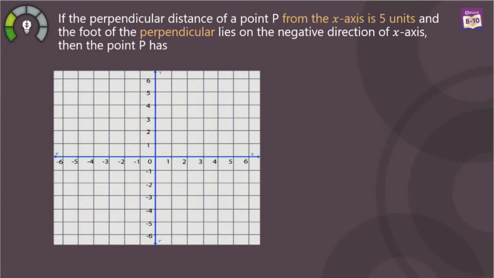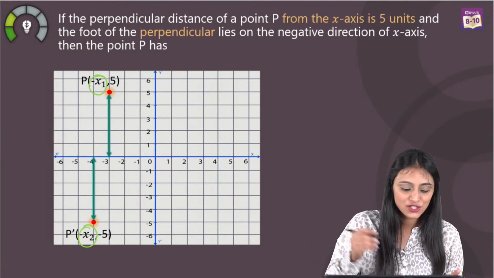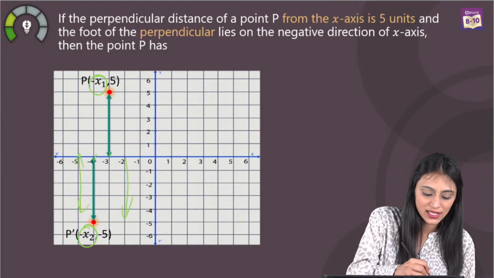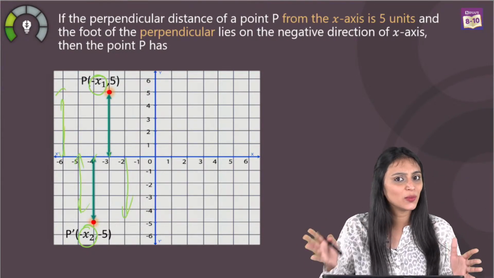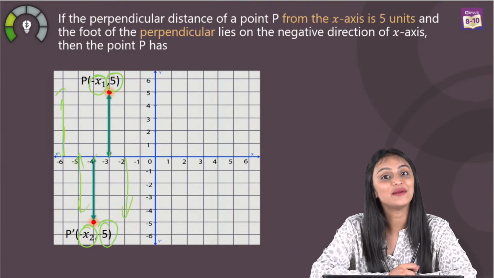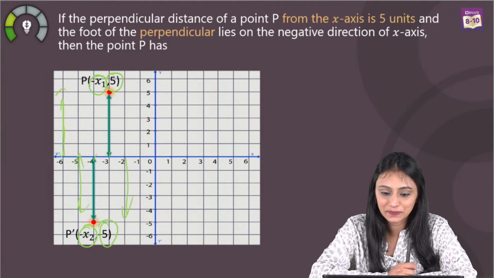Also, it is at a distance of 5 units from this. So this is the graph that we have. As I said, it will be in the second or third quadrant. So this point can be like this, at a distance of 5 units from the negative of the x-axis. It can be like this also. In all of them, our x-coordinate can have different values. It's not necessary that these lines would be here only. It can be here as well. So the x-coordinate will have different values, but the y-coordinate can have only 2 values, that is 5 and minus 5.